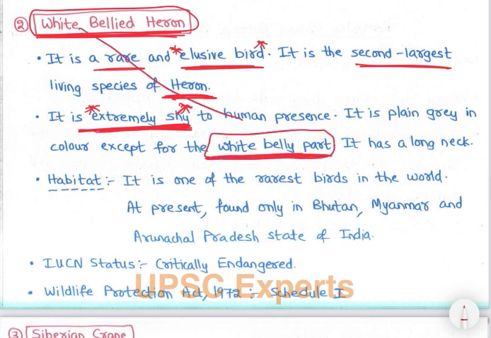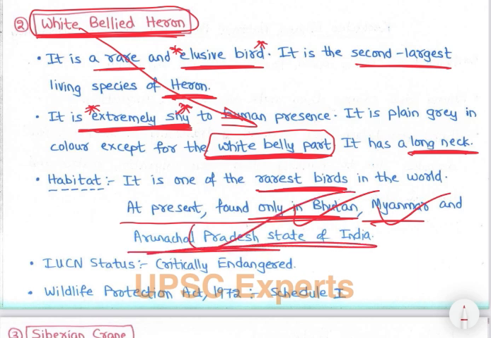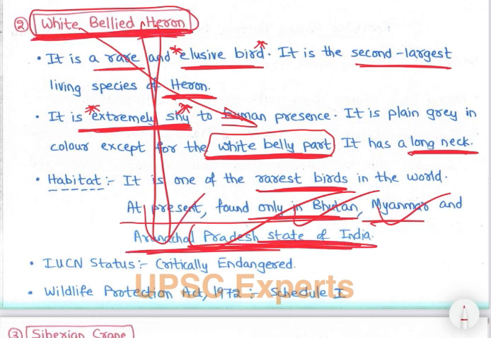So that's why it is called the white-bellied heron, right? It has a long neck. It is one of the rarest birds in the world. At present, it is found only in Bhutan, Myanmar and the Arunachal Pradesh state of India. So the white-bellied heron is in Arunachal Pradesh, right?